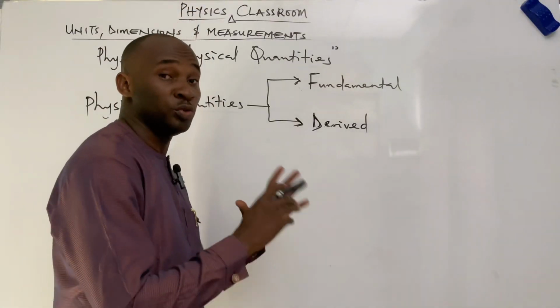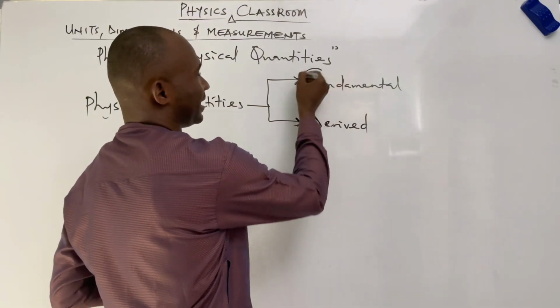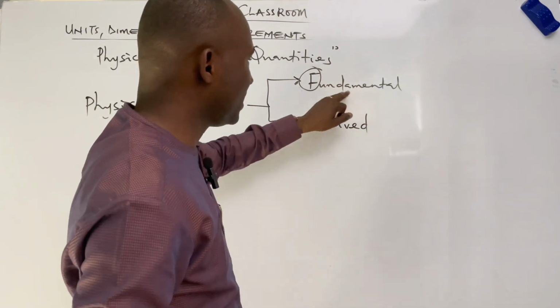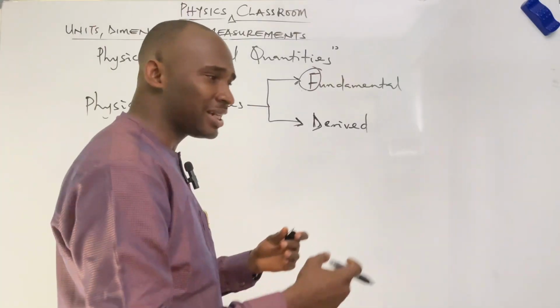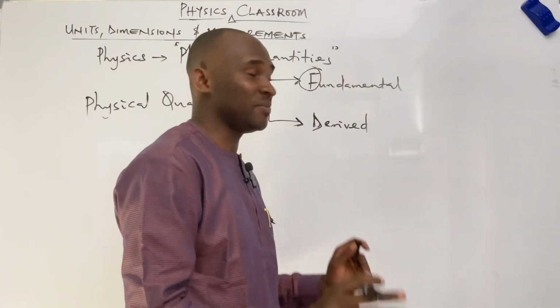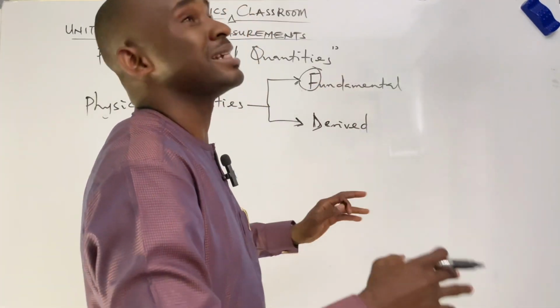Let me give you something you will never forget about these two. Let's pick from the first letter. Fundamental, the first letter is F. We can liken this to the father. Fathers don't depend on their young ones. Instead, they are the ones that cater for their basic needs, so they can stand on their own.